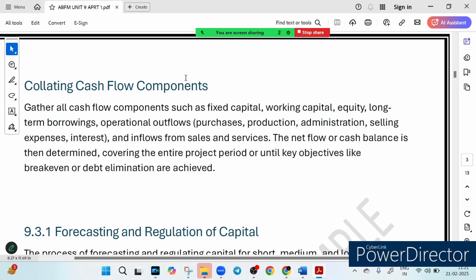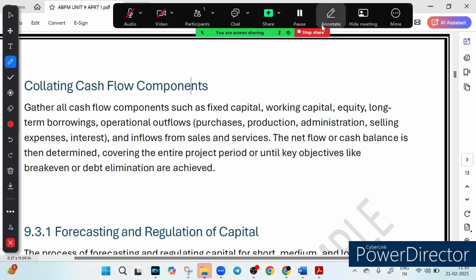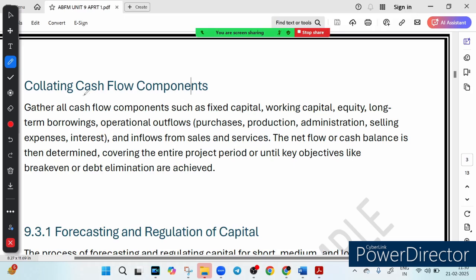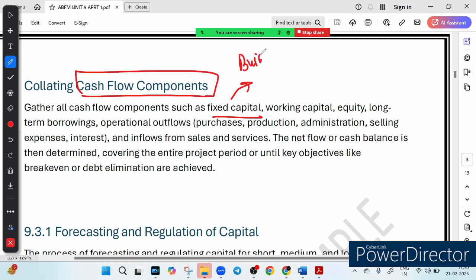So first of all, let's talk about this so-called collating. Friends, you need to track every rupee that goes in and goes out. Businesses do this by categorizing their cash flow components. They categorize into fixed capital. Fixed capital means money spent on things that last long, like buildings, machinery, computers. Working capital means money needed for daily expenses, like raw material, salaries, bills.